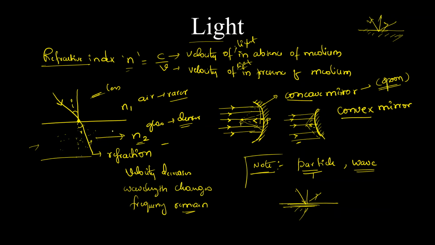And considering the refractive index, we studied several properties: the velocity of light decreases or increases based on the medium, and from which medium to which medium the light is transmitted. The wavelength also changes. But one thing you have to keep in mind is that the frequency remains the same. And I have given a curious hint that light has a dual nature, that is, particle and wave nature. Sometimes it exhibits as a particle, sometimes as a wave.